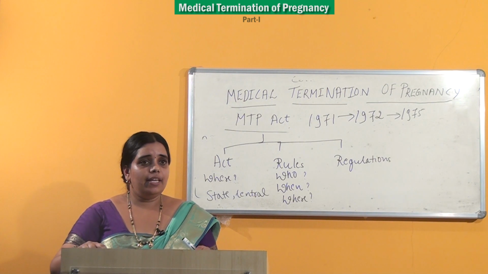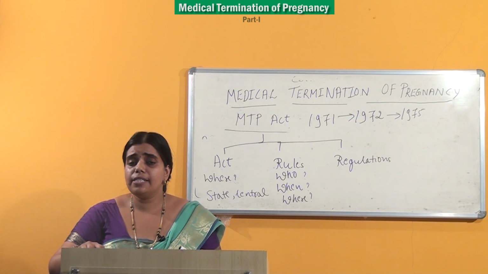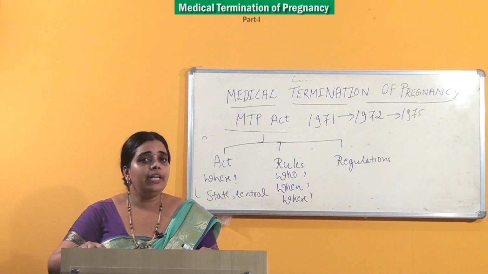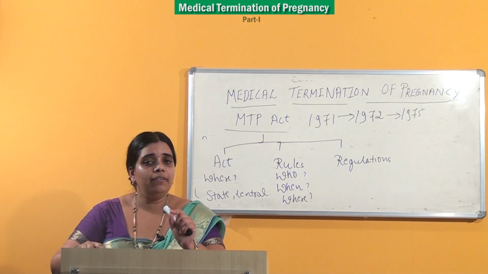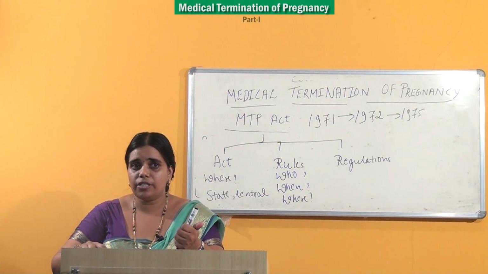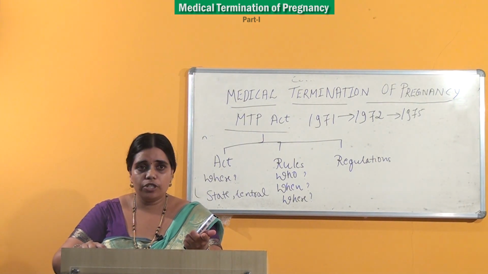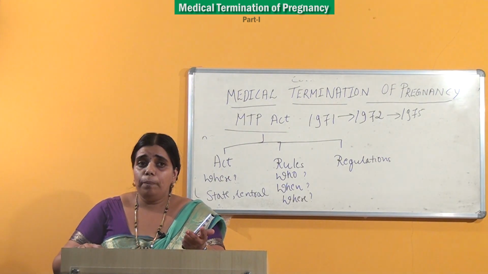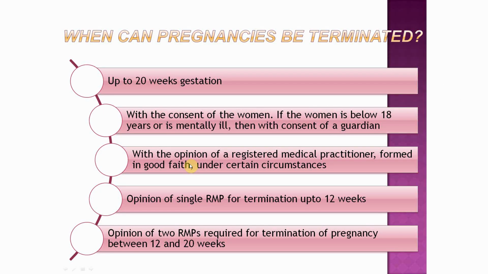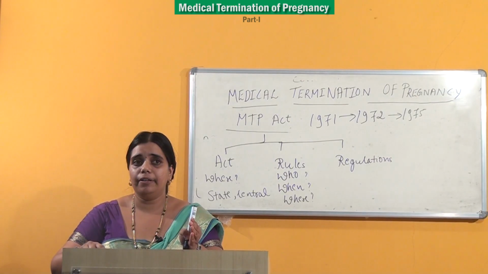Then, please see here, when can pregnancies be terminated? You can terminate up to 20 weeks of gestation, only when the woman gives you consent to conduct the abortion and with the opinion of a registered medical practitioner. The opinion of a single RMP is required if the period of gestation is less than 12 weeks, and the opinion of 2 registered medical practitioners is required if it is between 12 and 20 weeks.